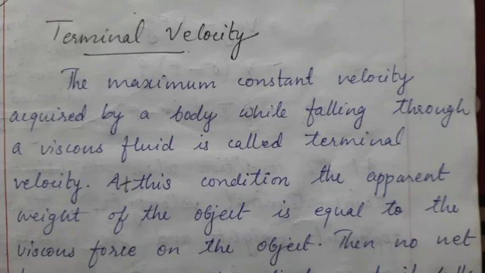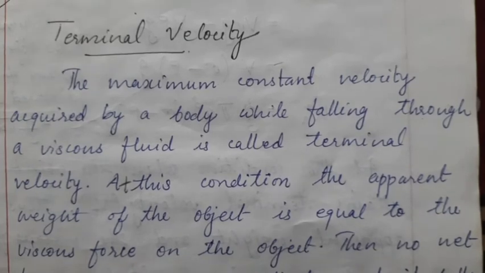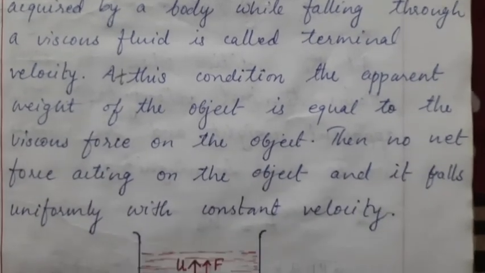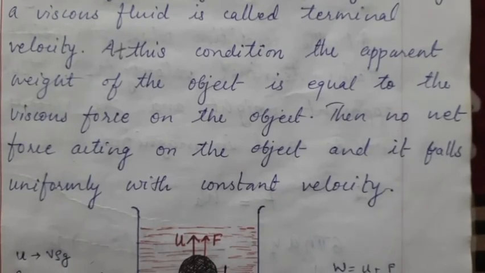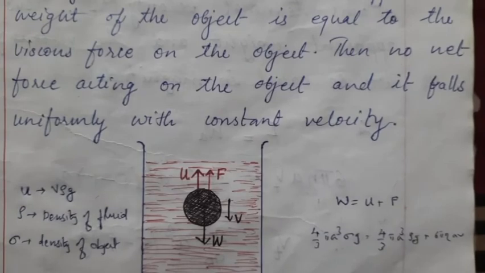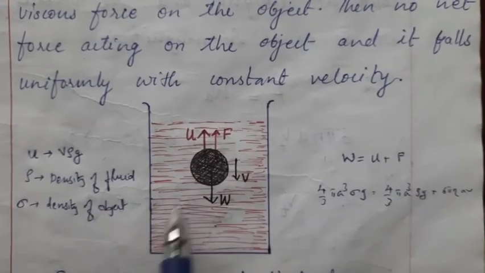So let us consider a container in which a liquid of density rho is taken. A small object of spherical shape of radius a is dropped inside it. So this is the setup. There is a container in which a liquid is taken.